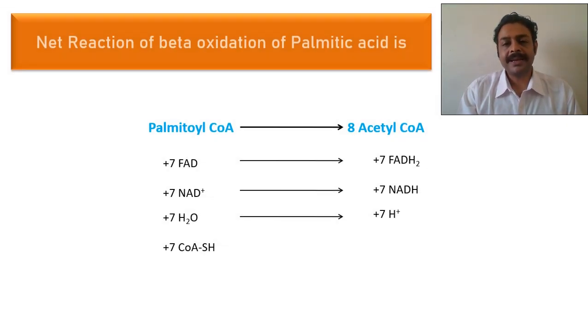So what are the energetics? We can see 7 FADH2 is produced in 7 cycles. Palmitic acid is 16 carbon, so 7 cycles are needed. In each cycle there will be 1 NADH and 1 FADH2 produced. So in 7 cycles there will be 7 NADH and 7 FADH2. You remember activation, the first step, where 2 ATPs are utilized.